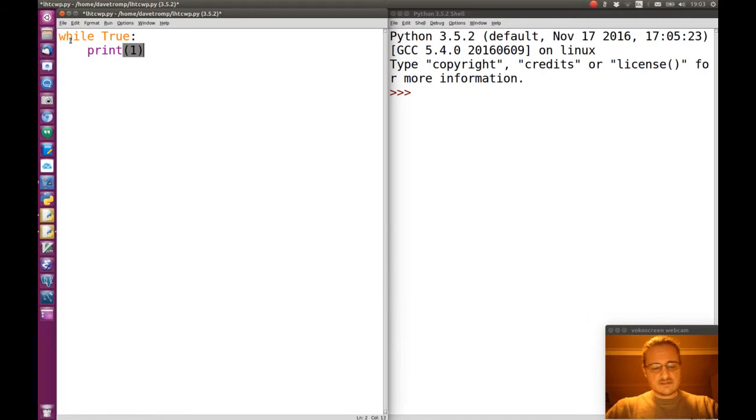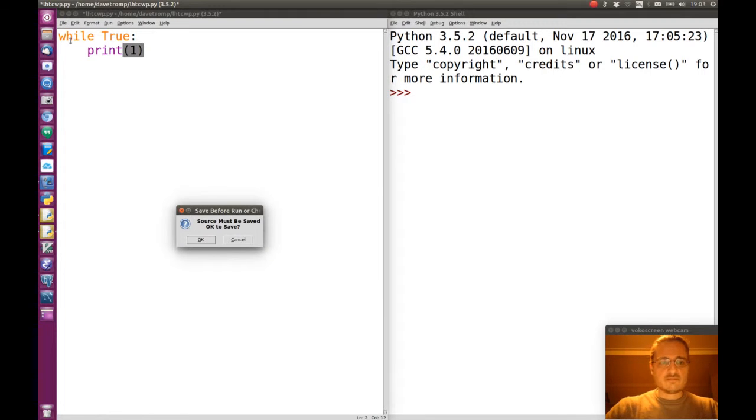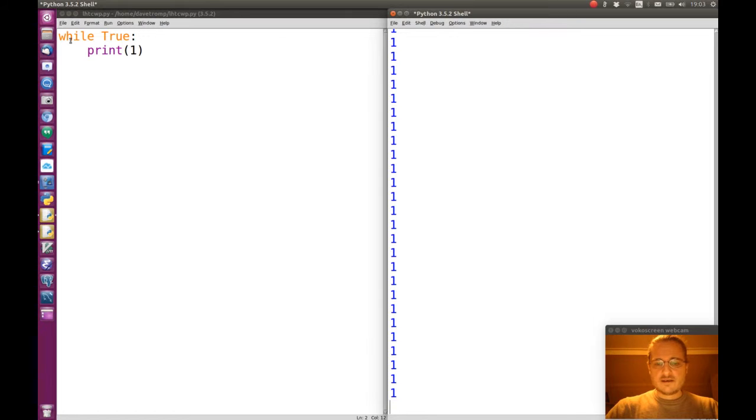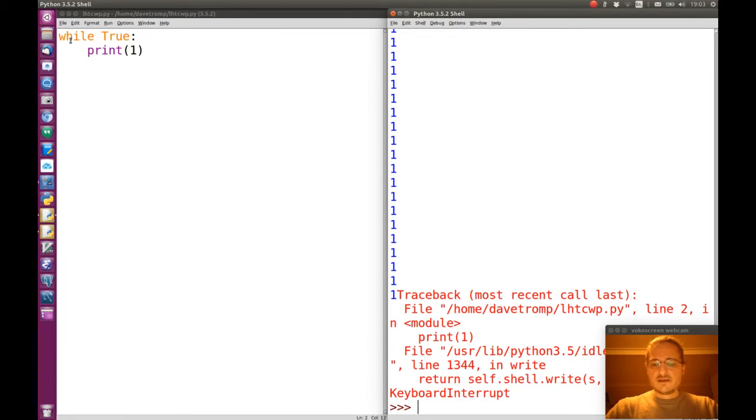So if we run this by pressing F5, it will continuously run and run and run until we press Ctrl C, and we've interrupted the program and it will stop. So this is one of the powers of loops, but it's also one of the trickiest things about loops, that it can go on forever and ever without stopping.